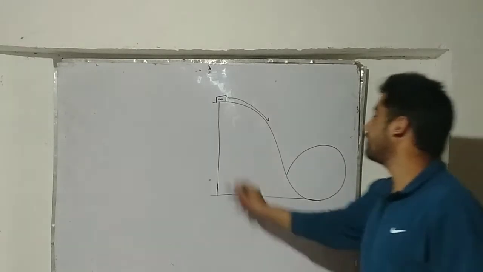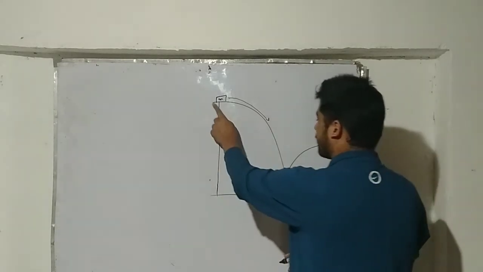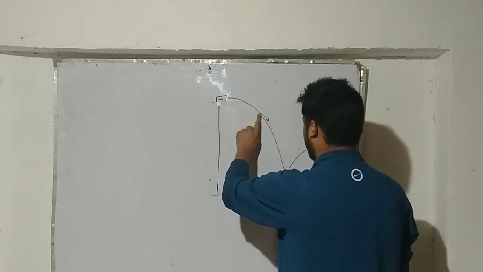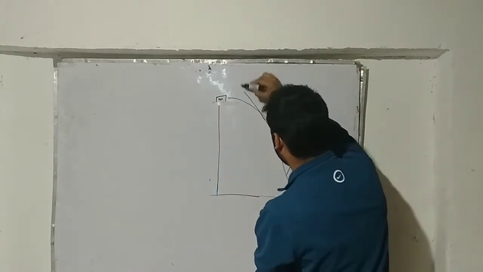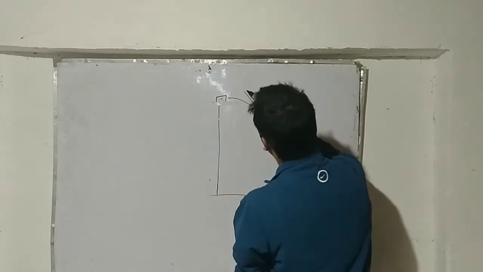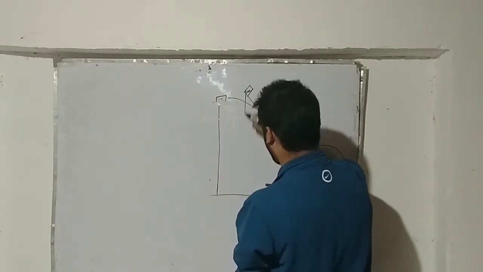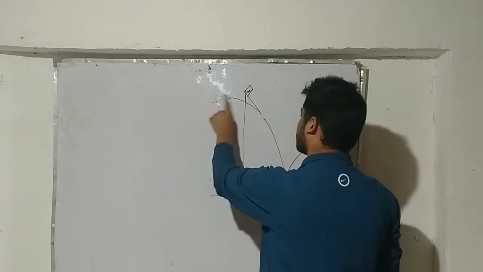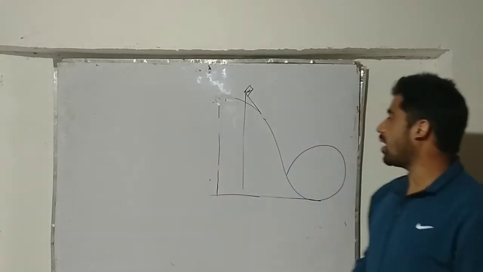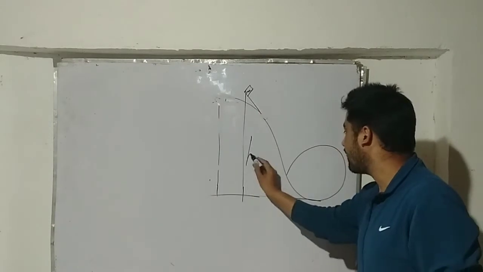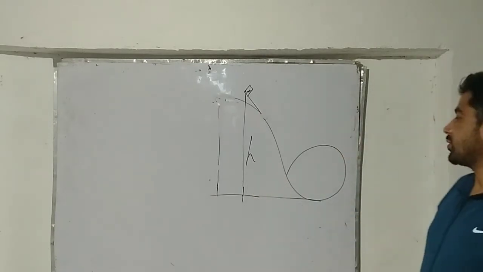If it confuses you, I will make my path so that it seems possible for the box to move. If this is my box, it's somewhere at the top of this frictionless path, at a height of h relative to this point of reference.